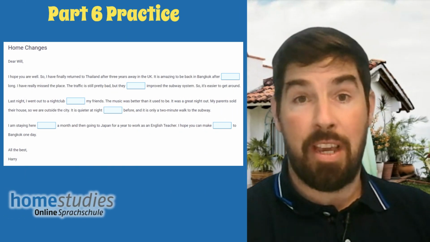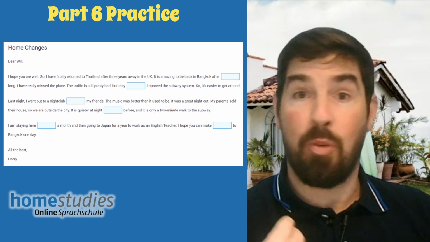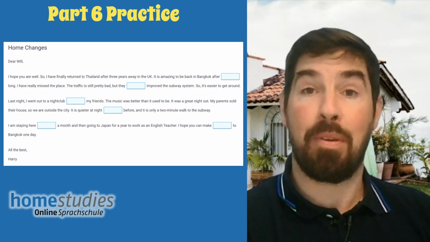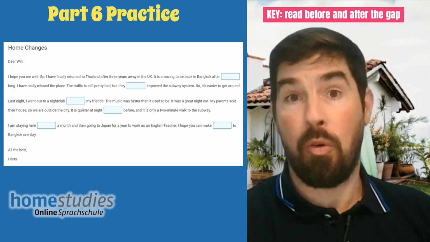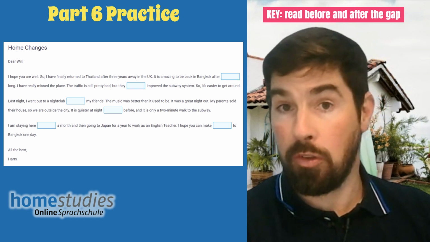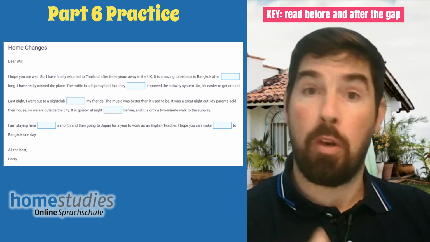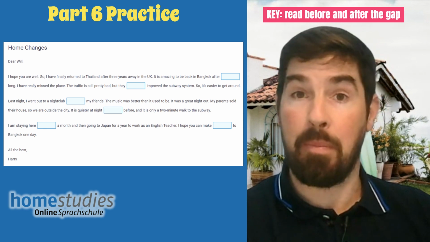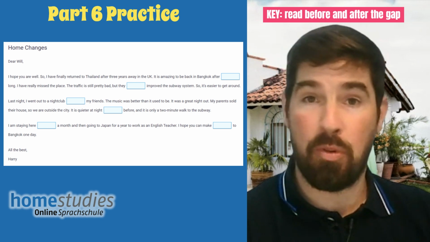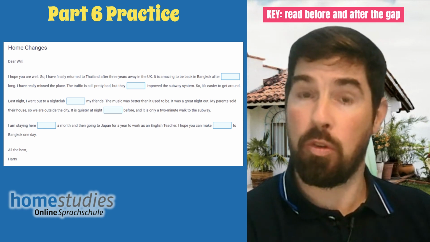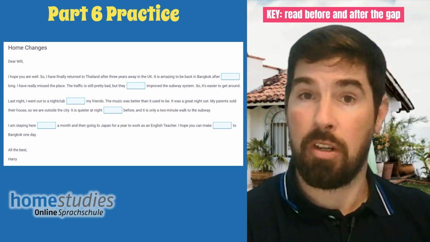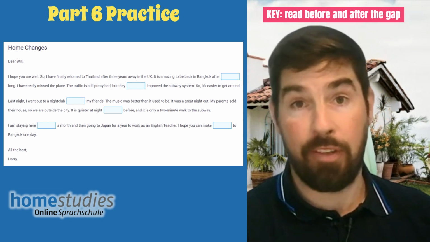So let's have a look at this exercise, part 6, where we're going to apply our knowledge of these grammar words. Choose a word for the gap. So we always read before and after. This helps us form an understanding of the context of the text. We also get to see what grammar is coming before and after the gap. Absolutely essential. You cannot put something in a gap if you don't know what's before and after, because you are forming a grammatical structure with your word. Before and after, absolutely key.